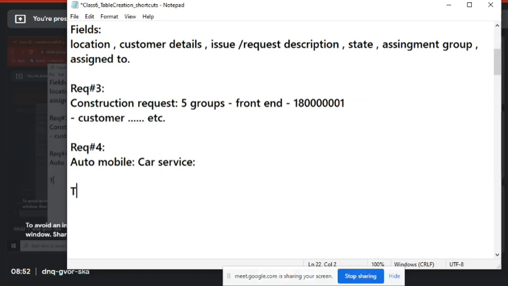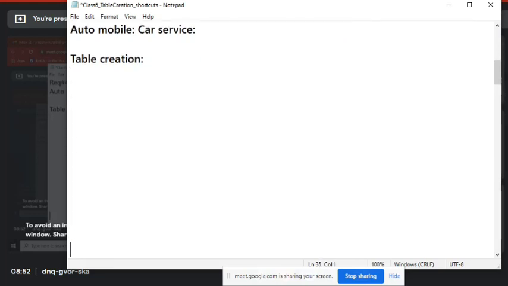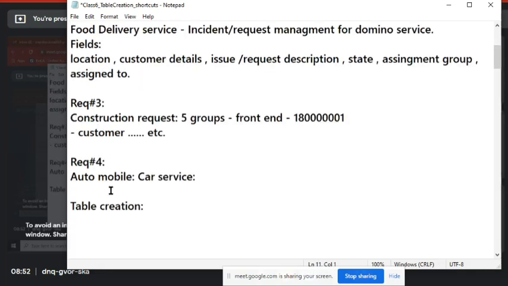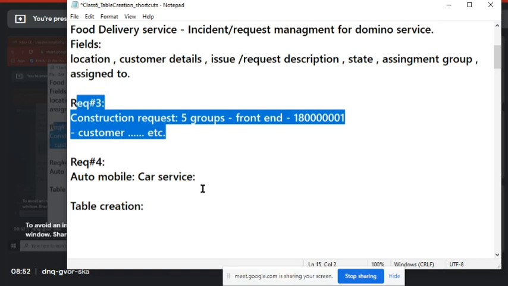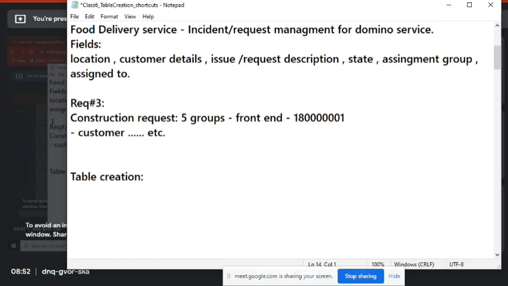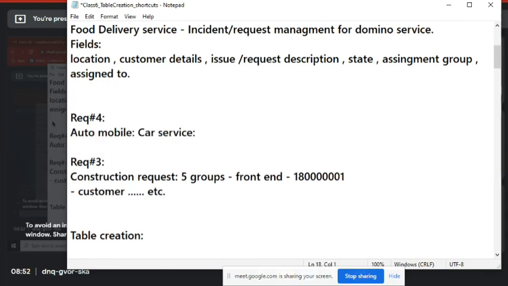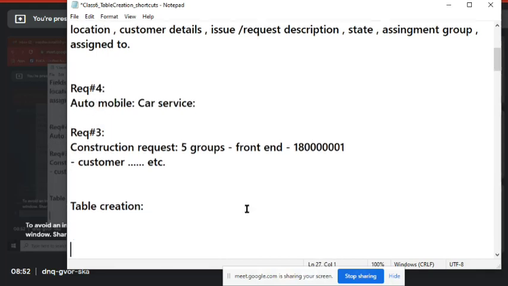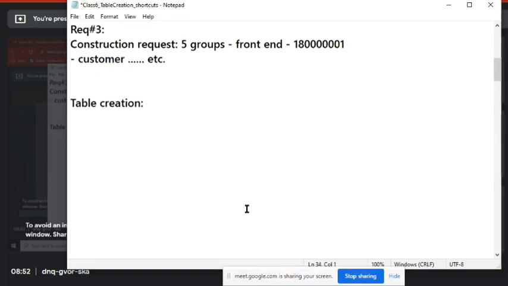What is our technical thing? Table creation. Okay. So at least we'll create some five fields or six fields today, and then we'll end up. So table creation. Why I need to create a table? First of all, first question. I am taking this construction one. Is our thing. Okay. Car is already there. Restaurant is looking little bigger, so I'm not taking restaurant one. But construction one I'm taking. Okay, so uh, yeah, why table is required?